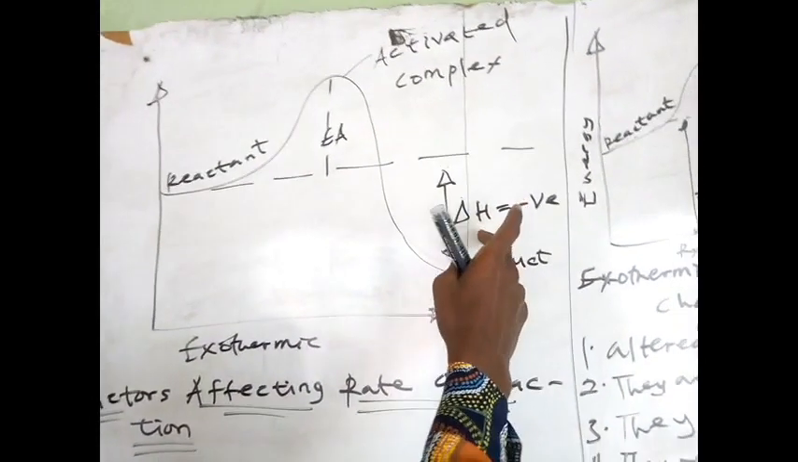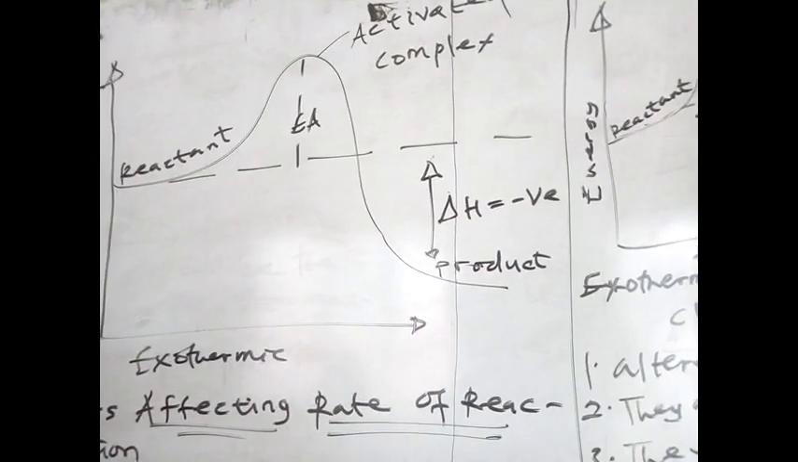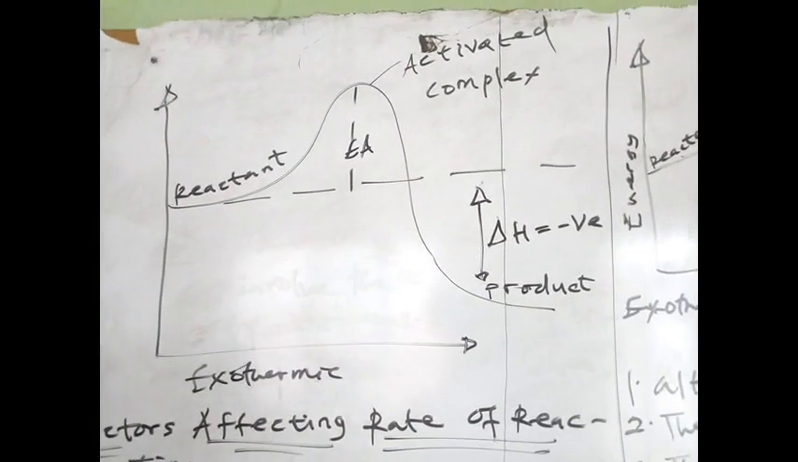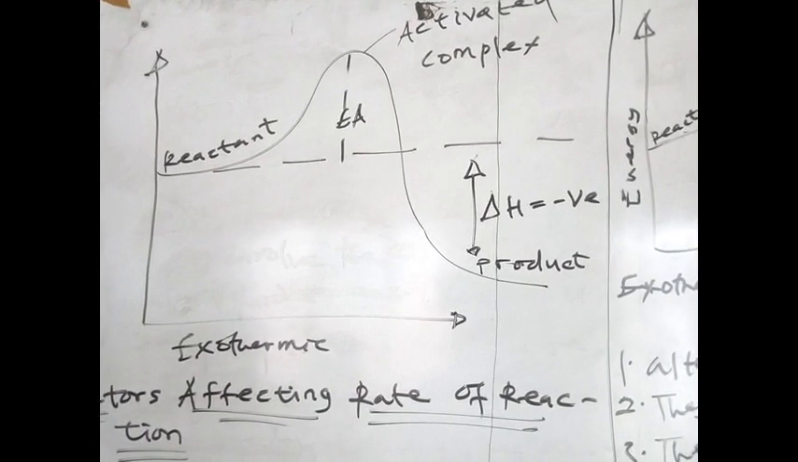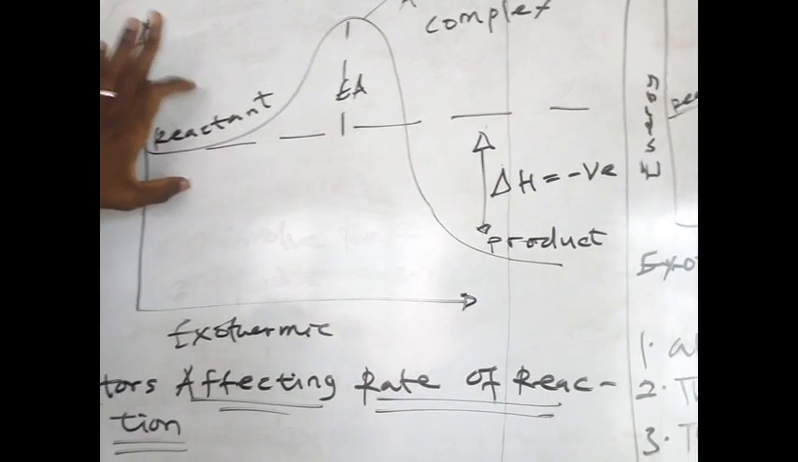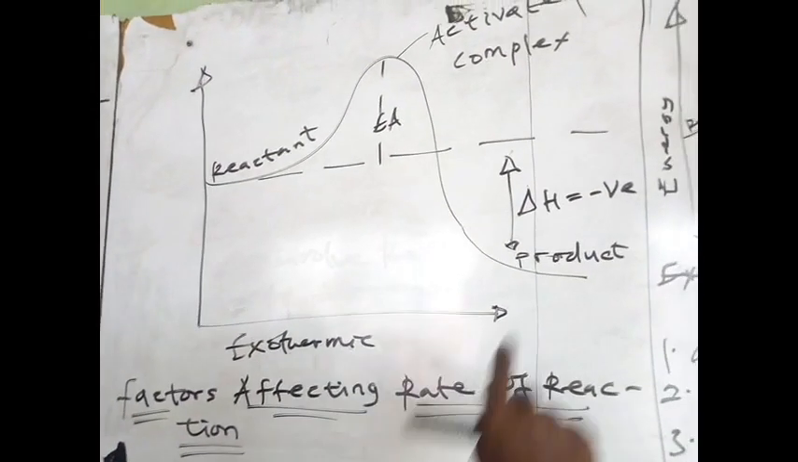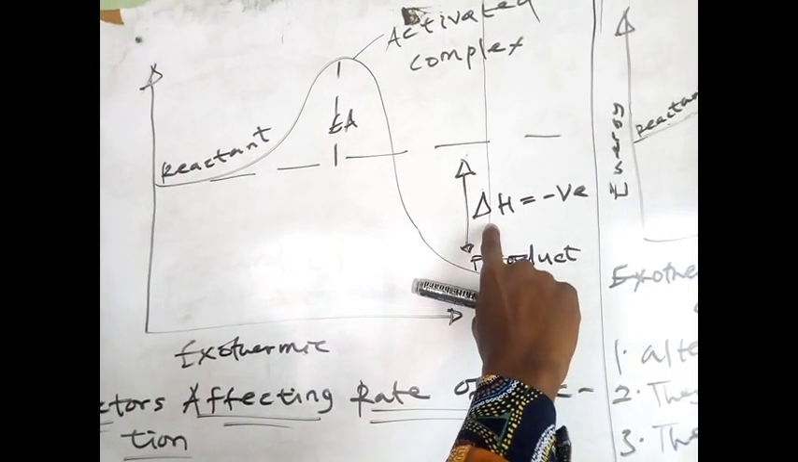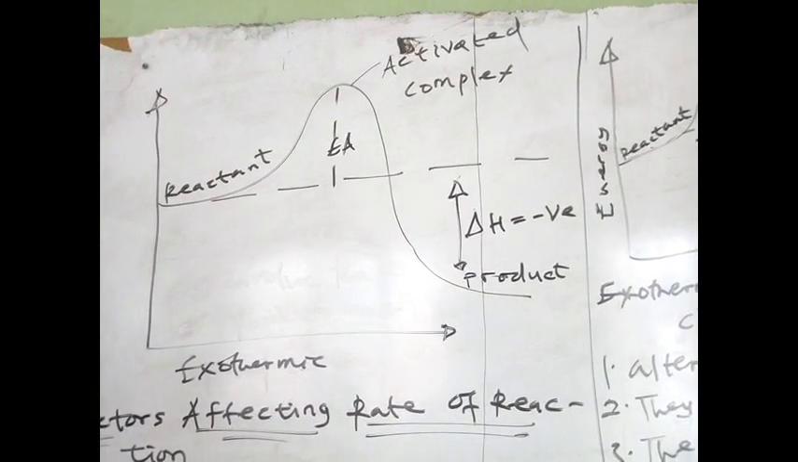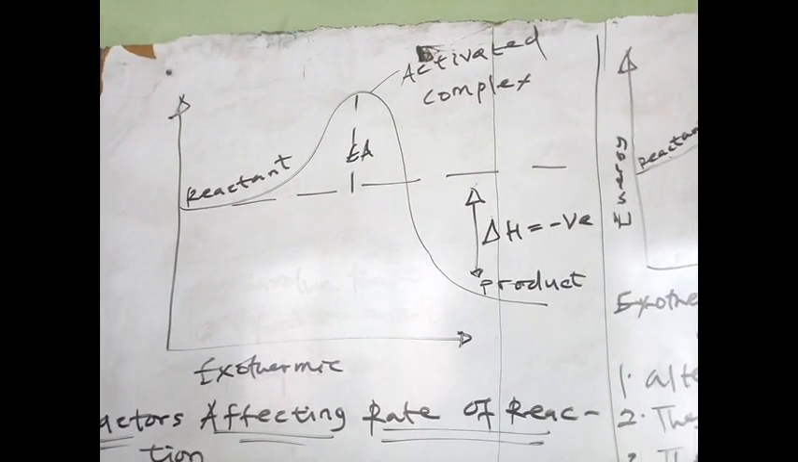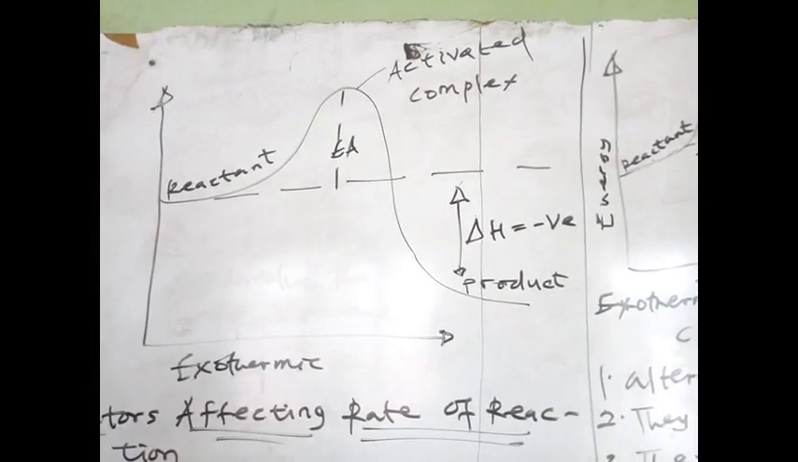we have a negative delta H. This is talking about heat being released to the system or to the surrounding. It means that the heat energy present in the reactant particles is greater than that of the product, and that's why we're having the negative delta H, which is our enthalpy change. Enthalpy change means the change in energy between the reactant and the product.